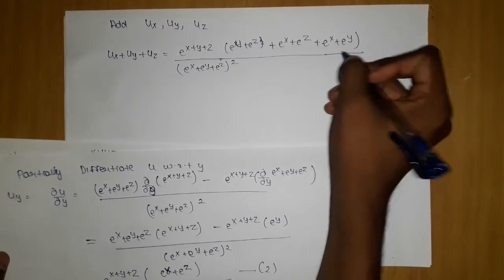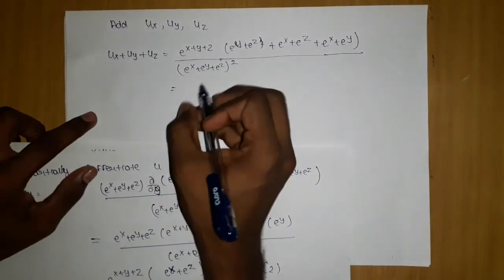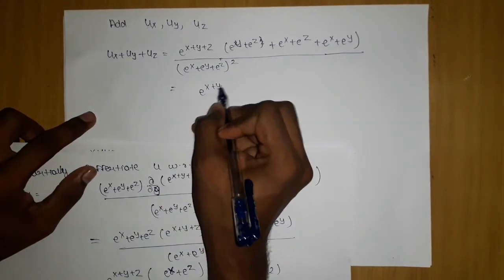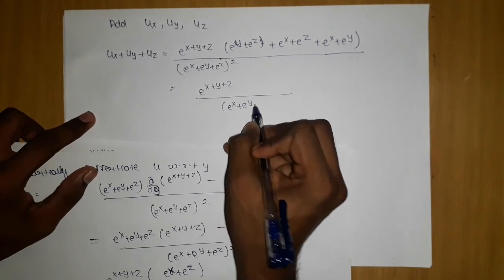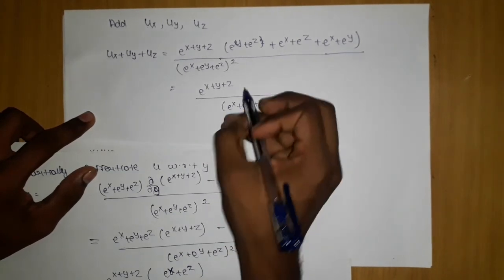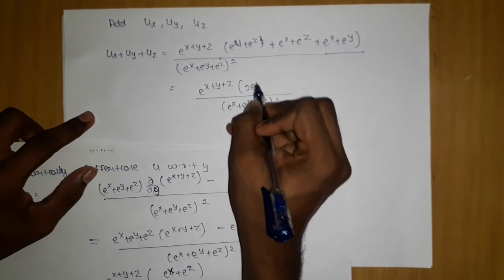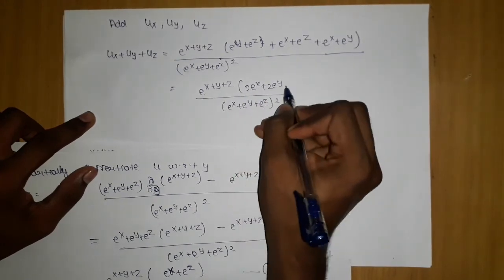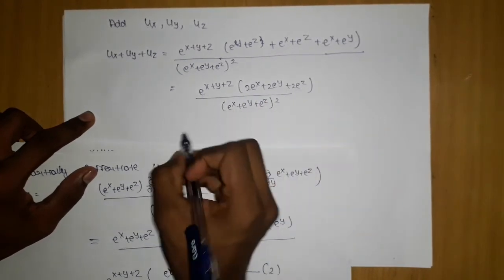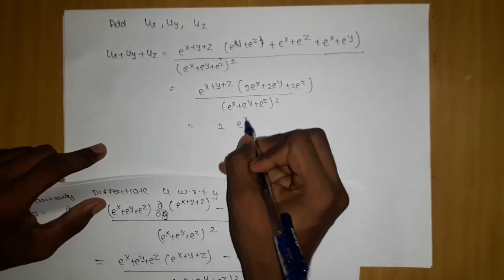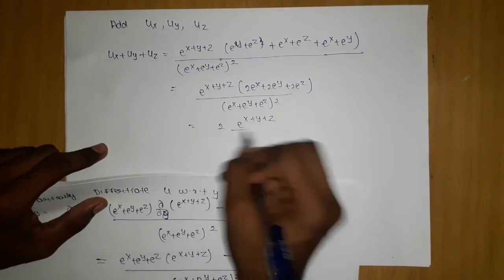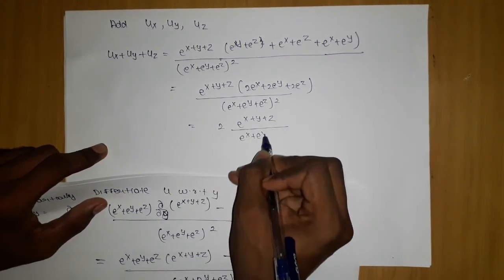So what we are going to do is add them. If you observe, this one will be this, the whole square, giving us 2e^x, 2e^y, 2e^z. We will take 2 common. If you observe, they are the same only, so 2 has come common. We are left with finally e^x e^y e^z.